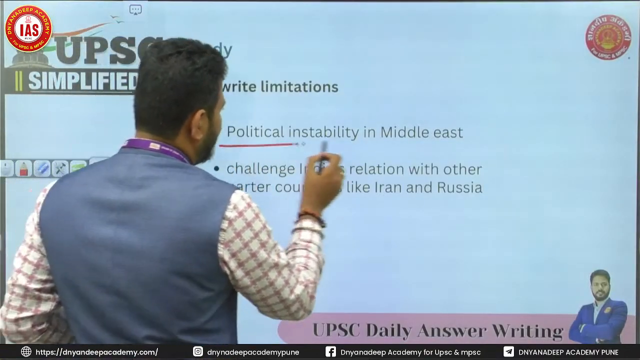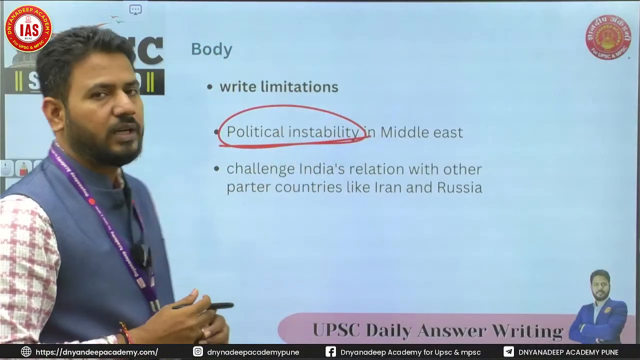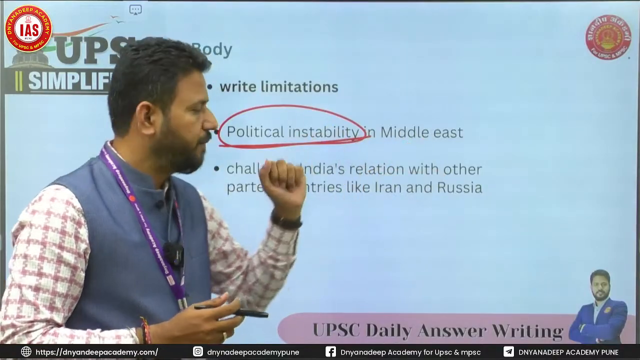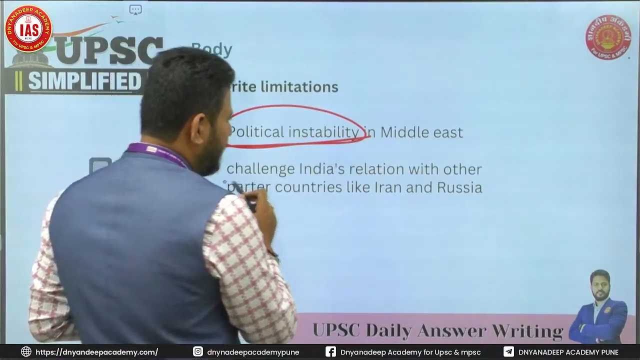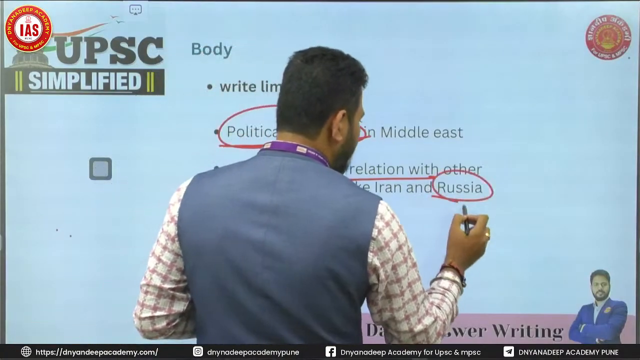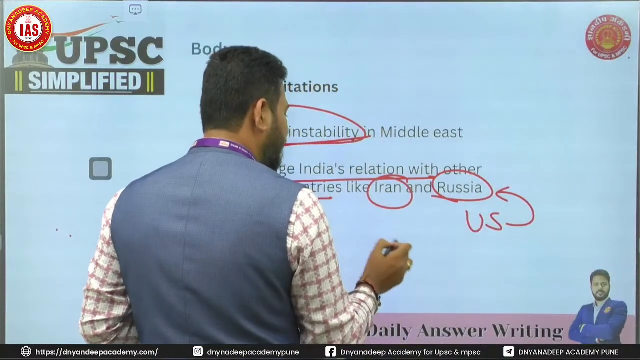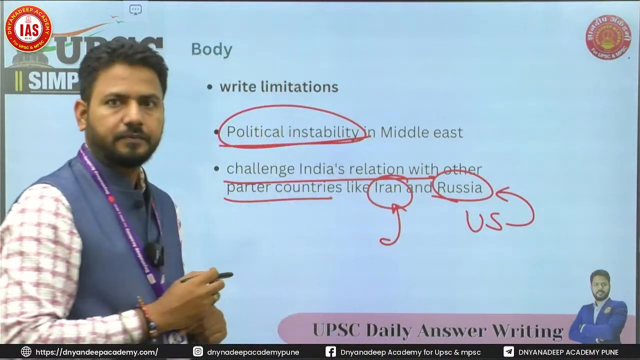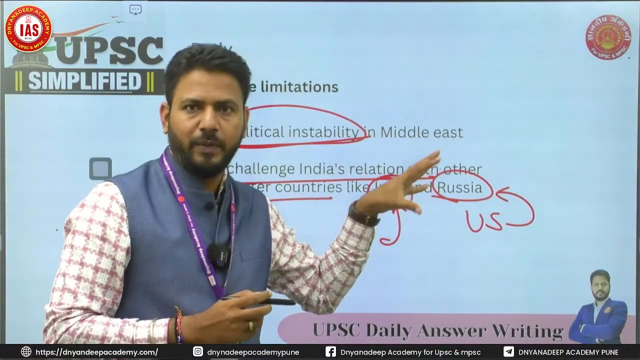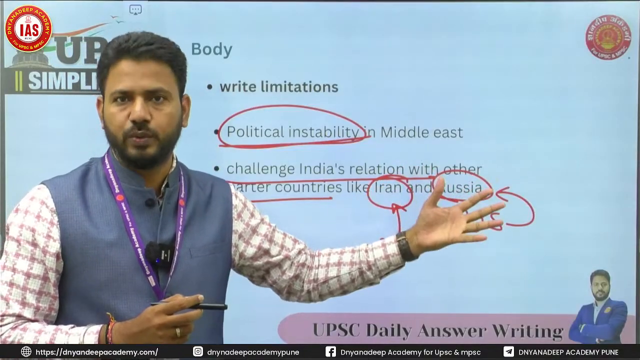That there is political instability in the Middle East. So the real outcome of this I2U2 will not be known until there is political stability here. Next, challenges India's relations with other partner countries. Why? Because India's alignment with the US can trigger Russia and China, or it can trigger Iran as well. Right? So it becomes a tricky diplomatic situation, and to balance these relations is a challenge to India.